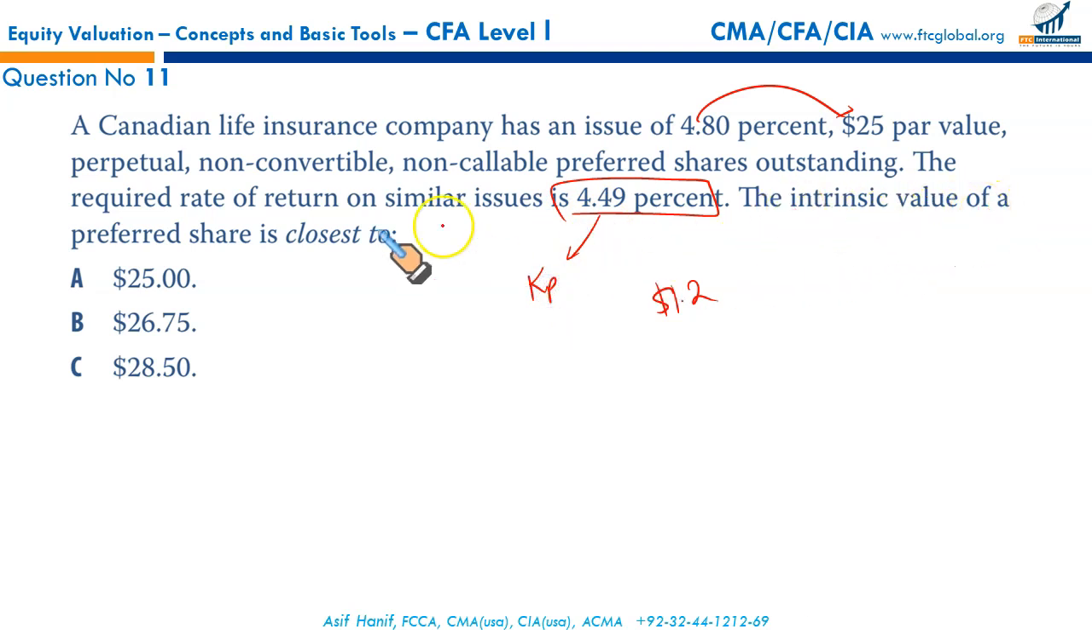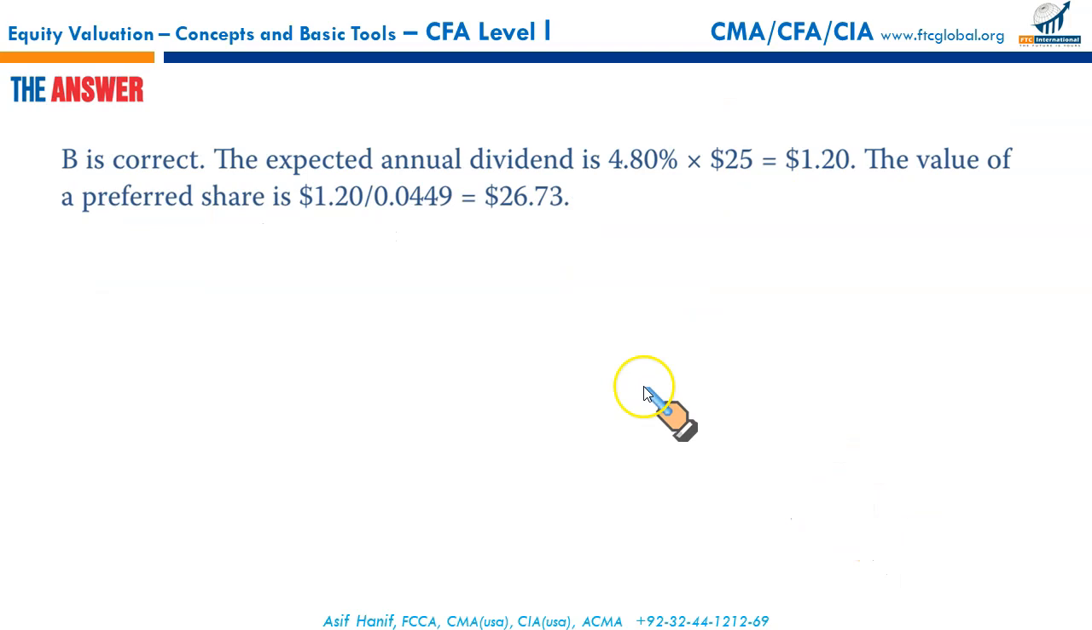The intrinsic value of a preferred stock is equal to the dividend, that is $1.2, divided by the desired rate of return, that is 4.49%. So 1.2 divided by 4.49% should give you the intrinsic value, and it is equal to 26.726, which is close to 26.73. Next.